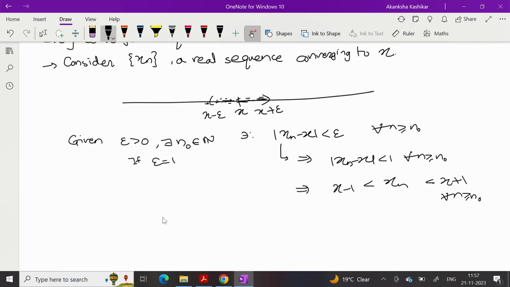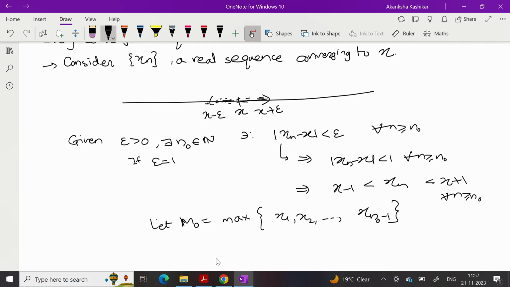And we already know that there are only finitely many terms outside. So let m naught be the maximum of x1, x2, up to xn naught minus 1. These are finitely many numbers, so of course they have a maximum.